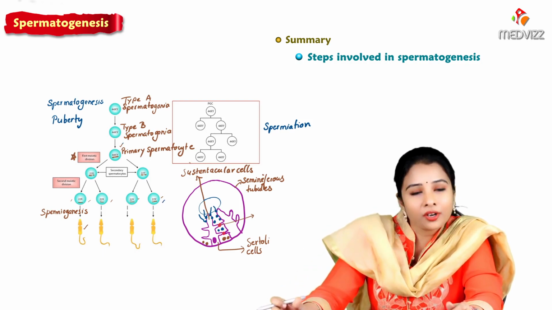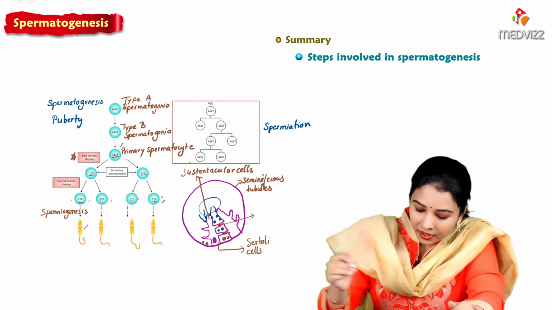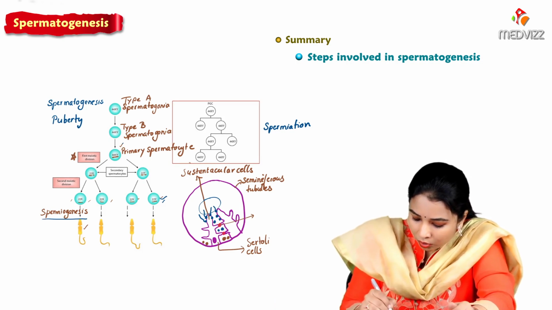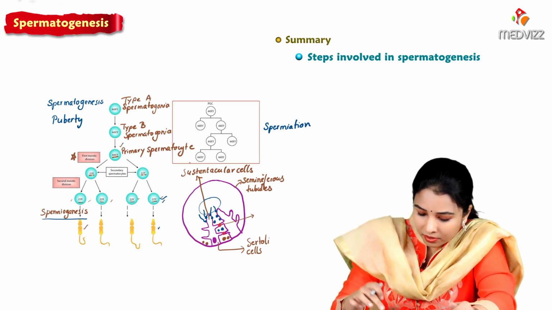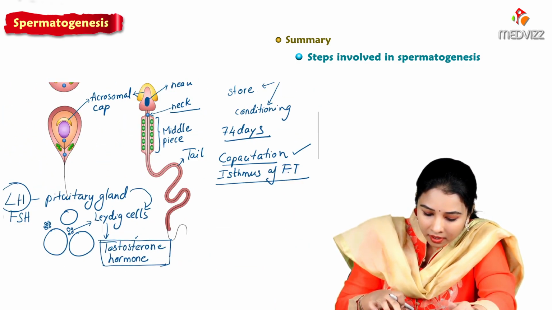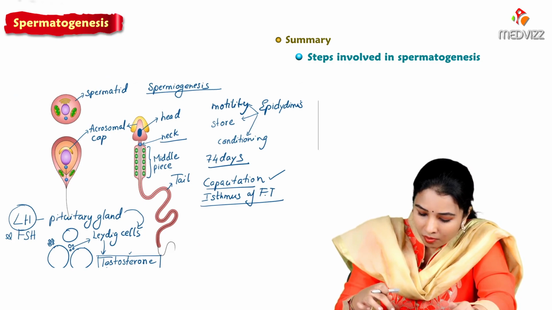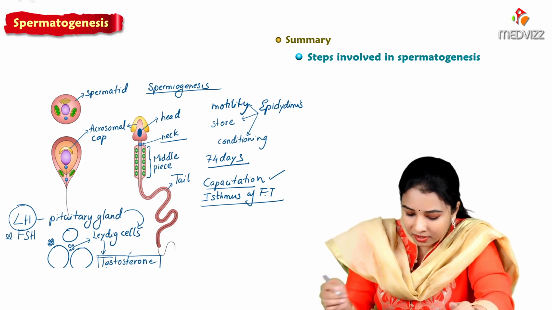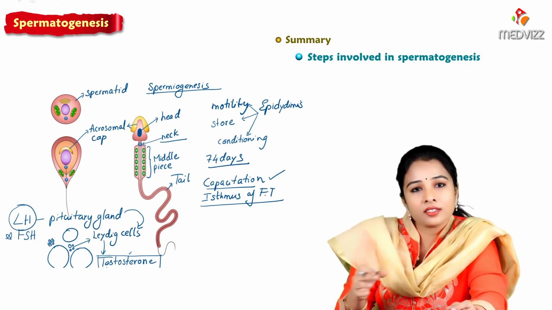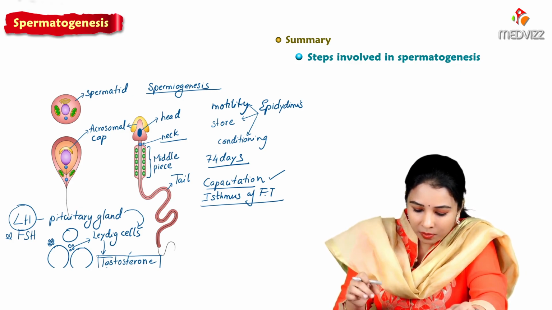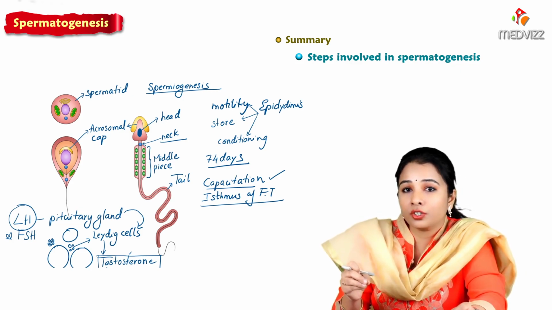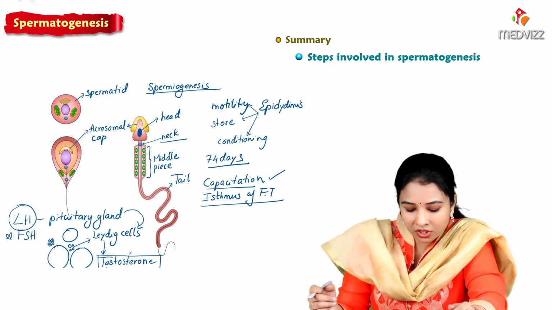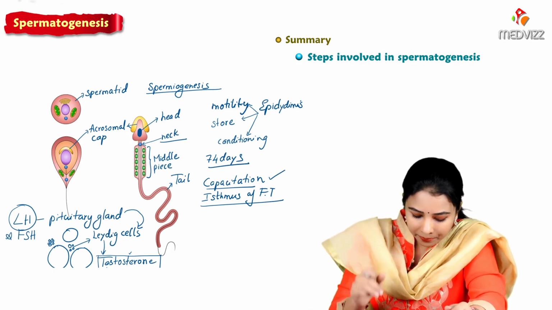The second meiotic division is similar to mitotic division, and these spermatids again undergo a process called spermiogenesis to form sperms. We know the process of spermiogenesis now, where a round shaped cell turns into a sperm having head, neck, middle piece and tail, with axial filaments and mitochondria, and the cytoplasm is shed off from the spermatid. Only the nucleus remains, and its size is also reduced in the mature sperm, and the head is covered by a special cap called the acrosomal cap.